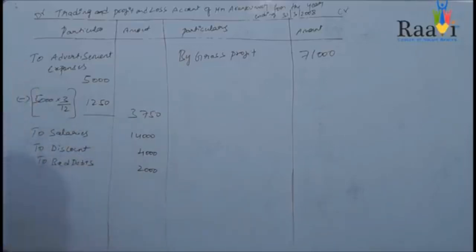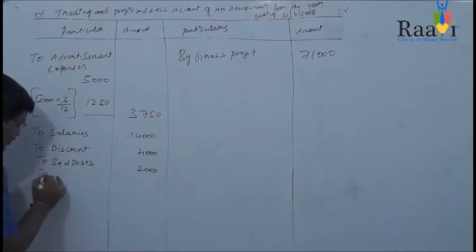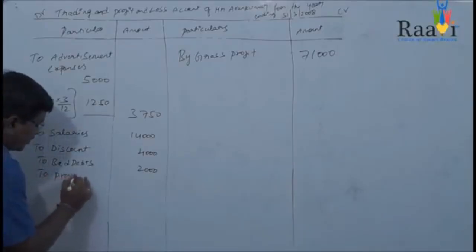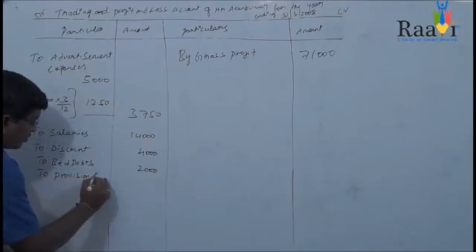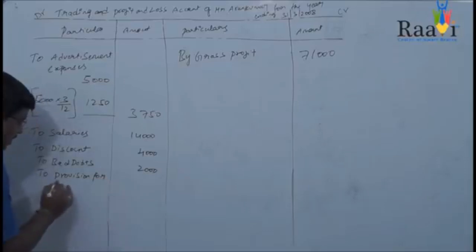If a provision for bad debts is given in the adjustments, that will come in the debit side of your profit and loss account. In this problem also provision for bad debts is given in the adjustments, so we are considering that provision for bad debts in the debit side. So you will be writing to provision for bad debts.